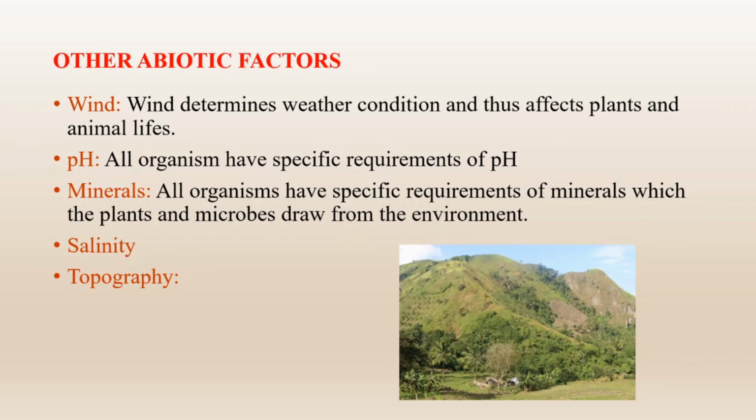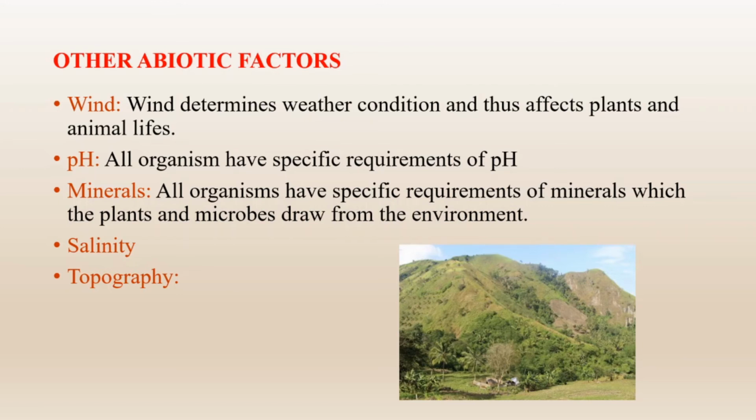Next important abiotic factor is pH. pH is the negative logarithm of hydrogen ion concentration. All organisms have specific requirements of pH. Some prefer acidic conditions and some prefer neutral or alkaline conditions of the media. Next comes the minerals. All organisms have specific requirements of minerals, which the plants and microbes draw from the environment.